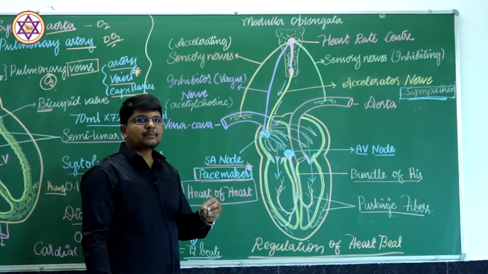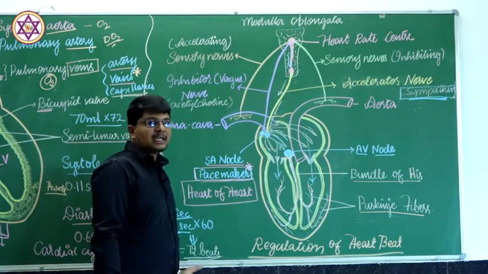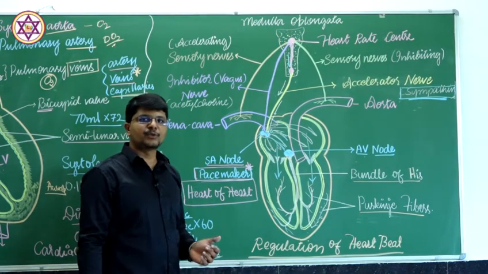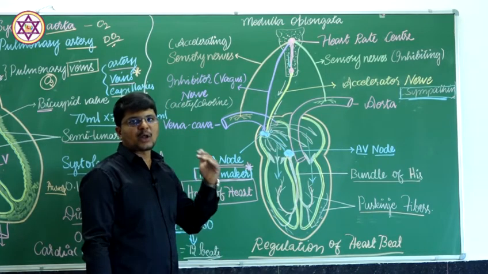If the heartbeat has to be reduced, if it is beating higher than the normal level, which is 72 beats per minute, it has to be cooled down or reduced.